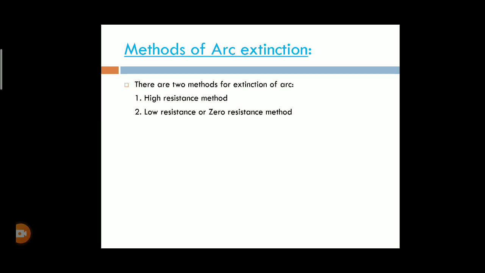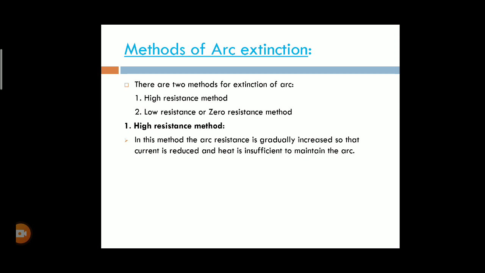In the high resistance method, the arc resistance is gradually increased, therefore the current is decreased, then the heat decreases, and automatically the arc is reduced.